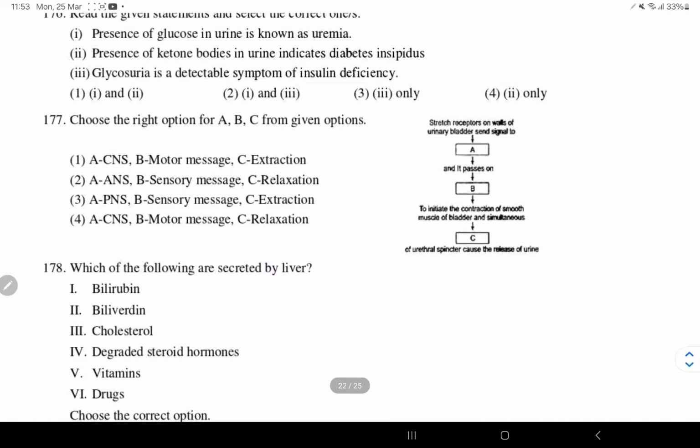Option 3. 177. What is A, what is B and what is C? Stretch receptors on the walls of the urinary bladder send signals to the CNS, which passes on sensory information to initiate the contraction of smooth muscles of the bladder and stimulation. Relaxation of the sphincter causes release of urine. So CNS, this is a motor message, motor message and relaxation. Option 4 is the right one.